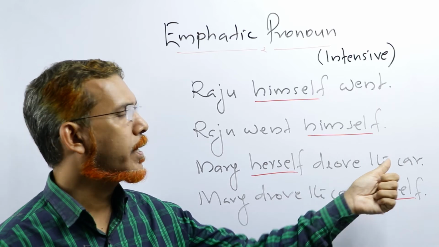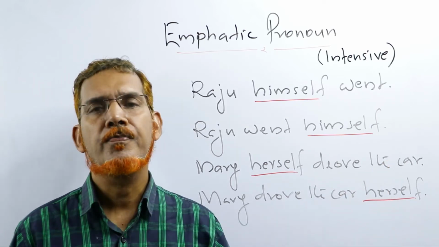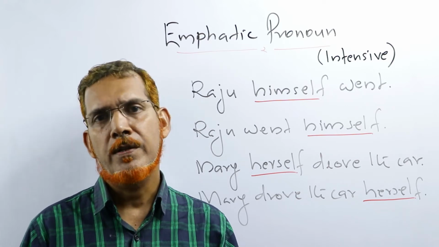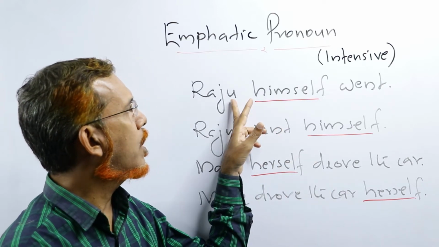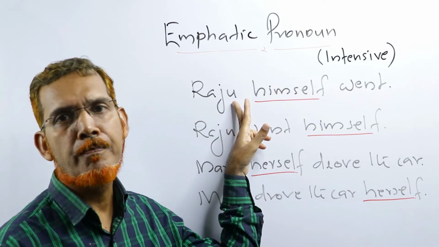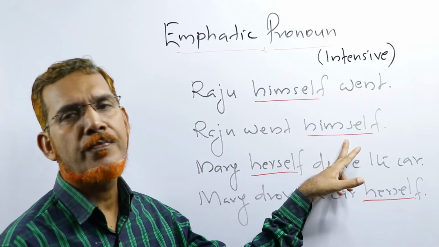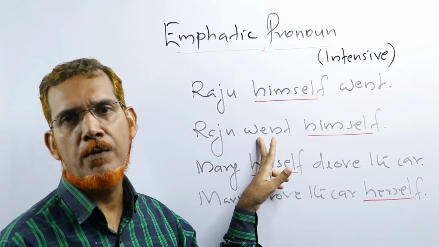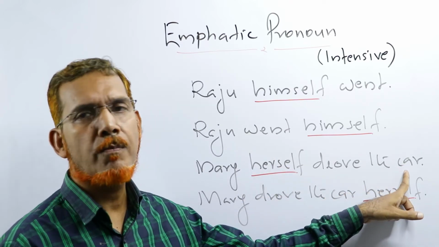Mary herself drove the car. മേരി തന്നെയാണ് കാർ ഓടിച്ചത്. Mary drove the car herself. The meaning of both these sentences is the same. Raju himself went: himself comes after the subject. In the second sentence, Raju went himself, here himself comes after the verb, intransitive. Mary herself drove the car. Car is the object here.